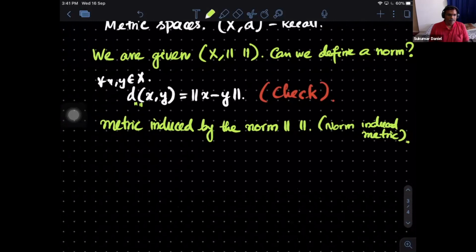The moment you define a metric, what are the few things that you want to discuss? What are the notions that one would immediately look at the moment you define a metric? It gives you something. What was that?